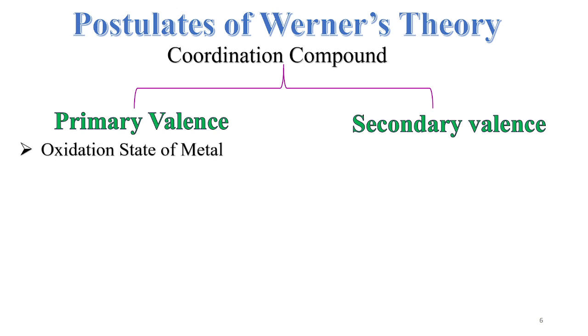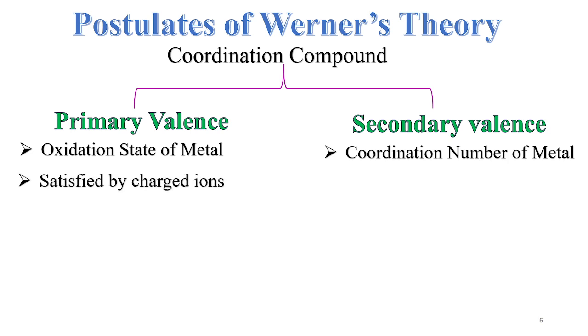And the secondary valency is the coordination number of the metal. What is the oxidation state of the metal? What is the coordination number of the metal? We will know when we take examples. For now, just remember primary valency is the oxidation state of the metal, and secondary valency is the coordination number of the metal.